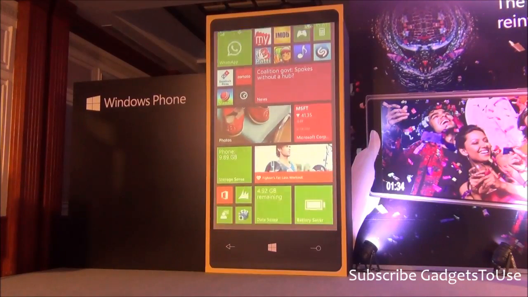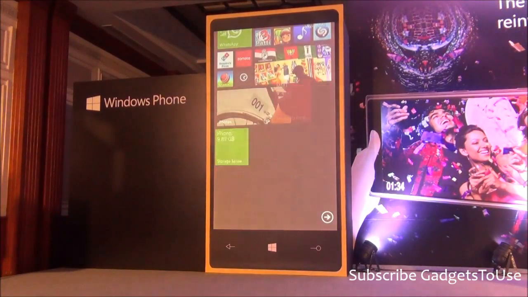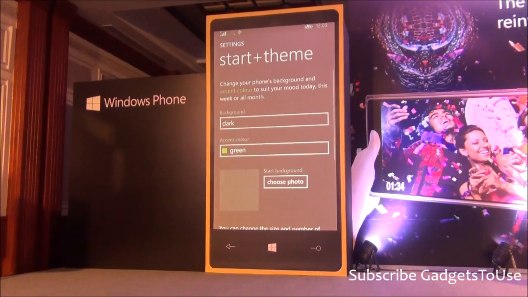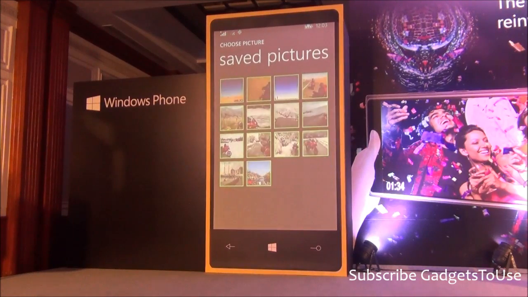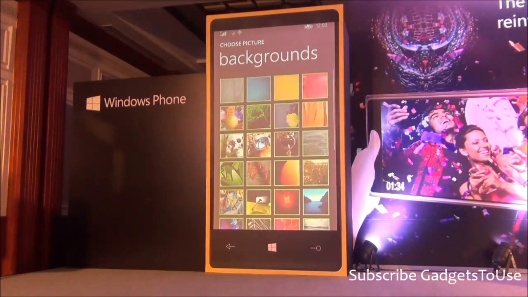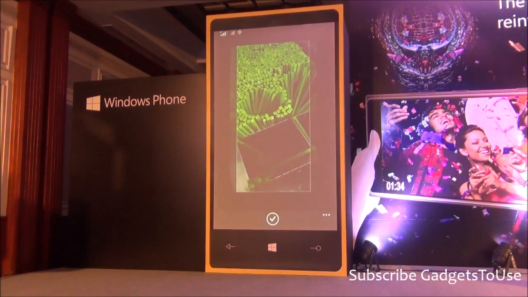The other experience that I think is just amazing is the ability for me to personalize the start screen more. We got feedback from people: hey, the start screen is fine, I can organize my tiles, I can put all the apps, but I've got to put stuff which is very personal to me, like my pictures, my kids, my family, my friends. How do I get that? So we have this new thing where you can just put a background. Let me give you an example. There is a selection of backgrounds that you will get with every device, and manufacturers can also customize this and add more backgrounds. So let me just pick this image.